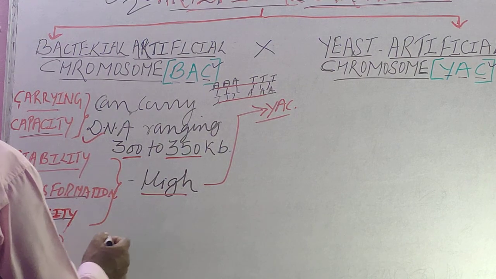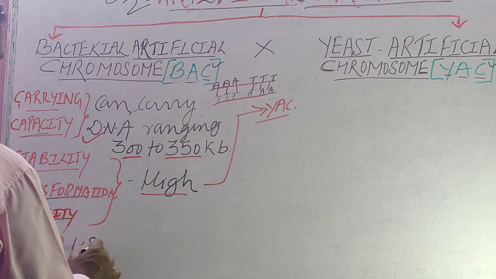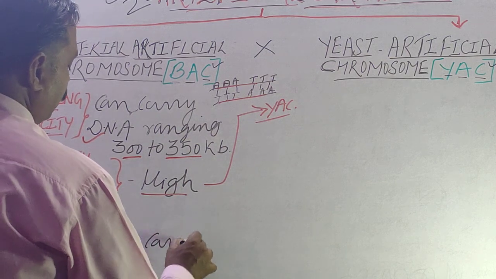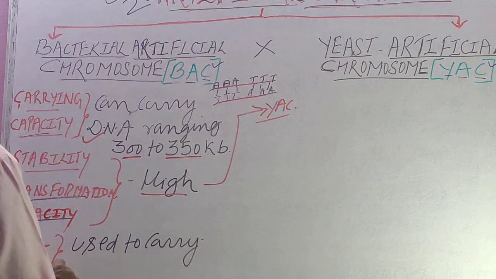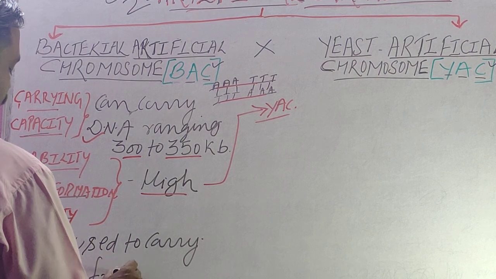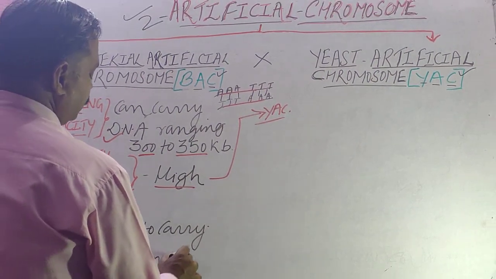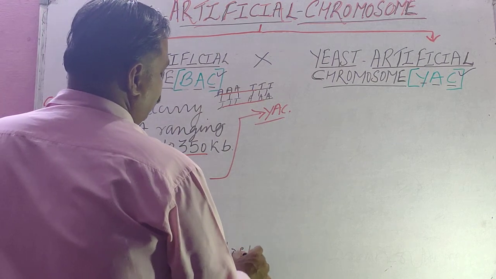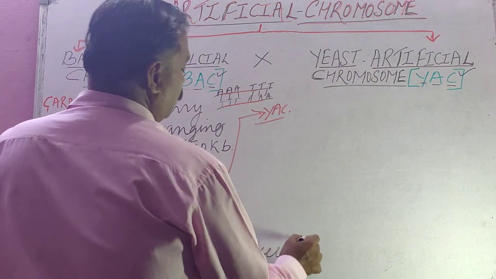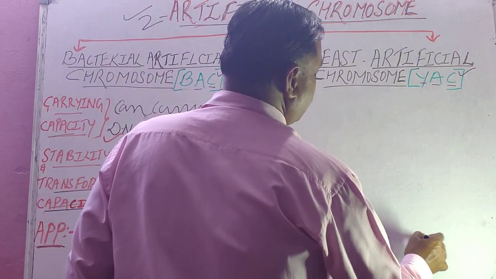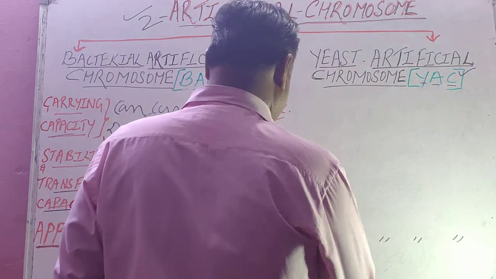It is used to carry DNA fragments or foreign DNA fragments in the host cell. The same function will be there for YAC also, yeast artificial chromosome.